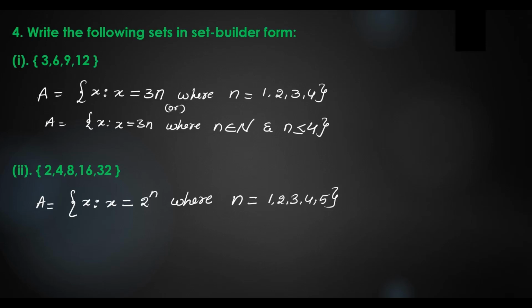In the same way, you can write like this also. n belongs to N, and n is less than or equal to 5 here. So you can write any of the values, any of the approaches. Going to the next question.